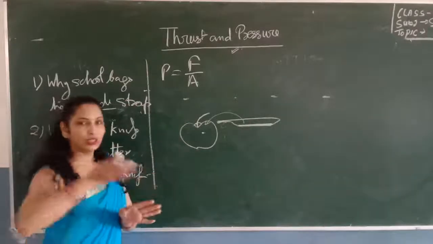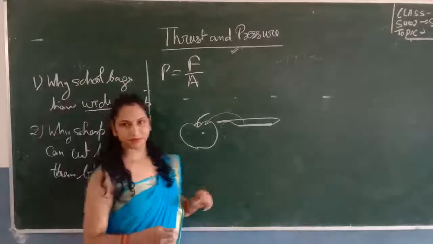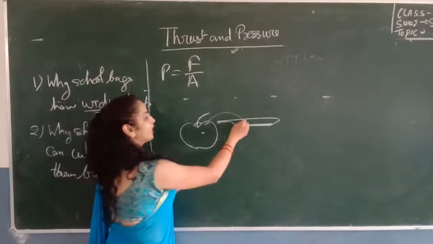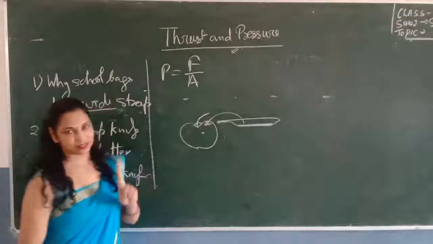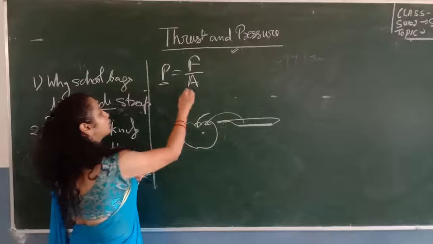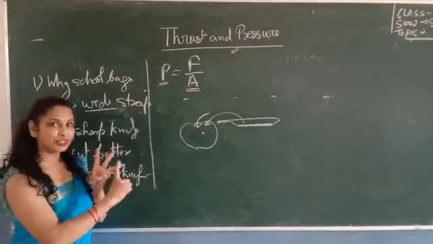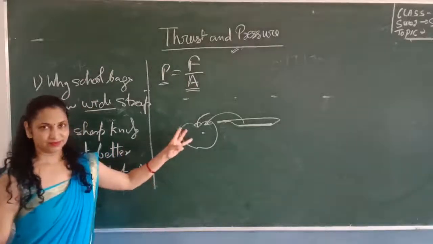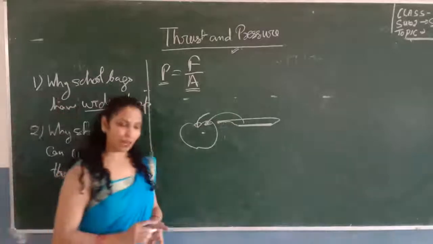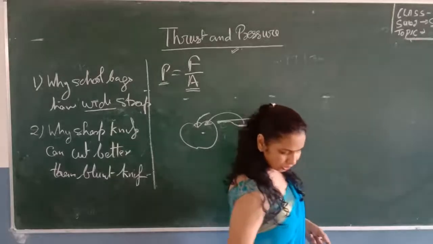Again, you will explain the other part of this question. Now you will say that in case of a sharp knife, the area in contact with the apple decreases. That is first. Second, by decreasing area, we increase the pressure exerted on the apple. And the fourth point, so it becomes easy for us to cut the apple with the sharp knife. So such types of questions are there which are based on pressure.